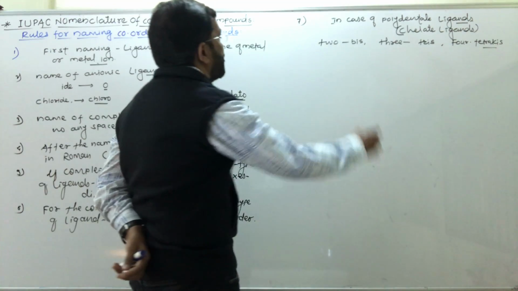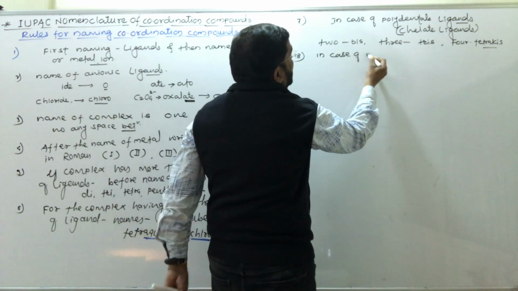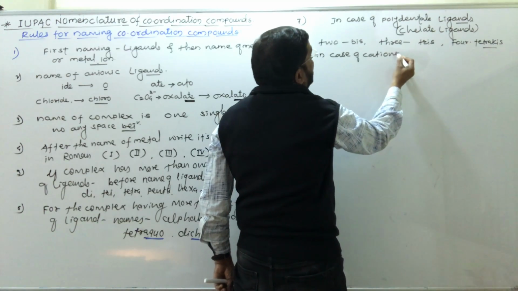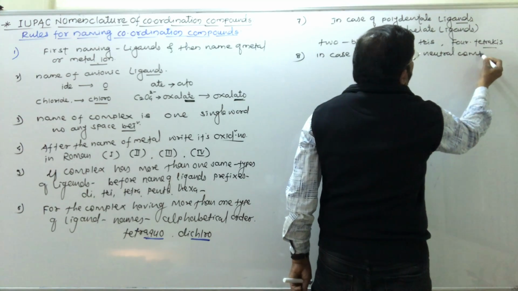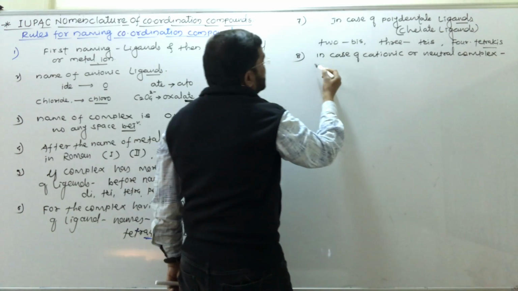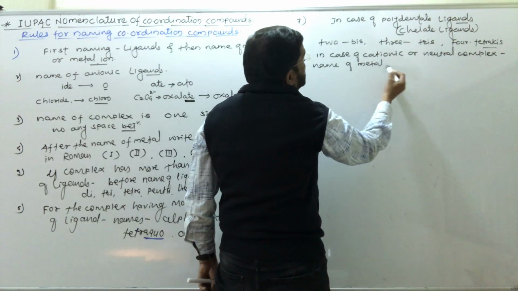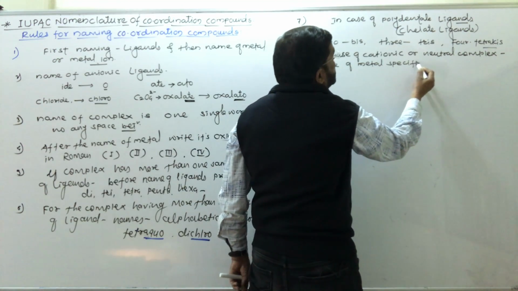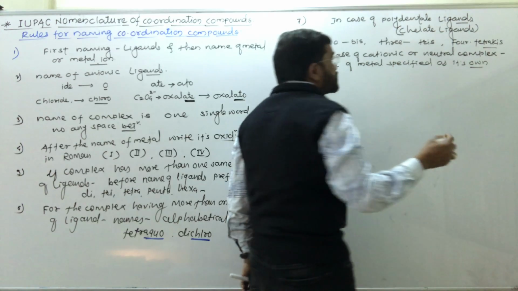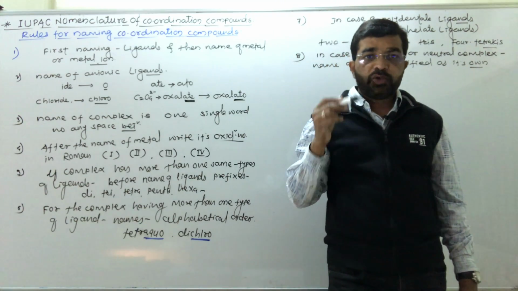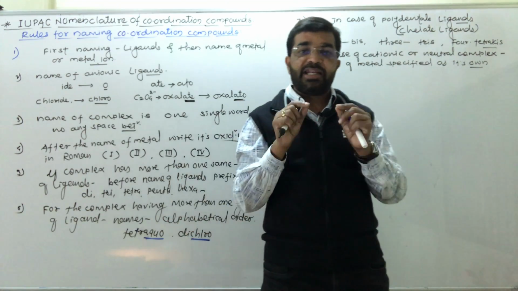In case of cationic or neutral complexes, the name of metal specified as its own, यानी कि अगर कॉम्प्लेक्स कैटायनिक है और न्यूट्रल कॉम्प्लेक्स है तो मेटल का नाम लिखते समय we have to write the name of metal as it is.